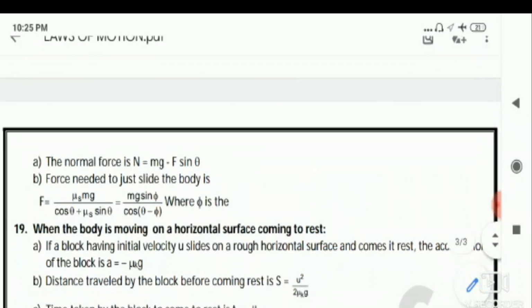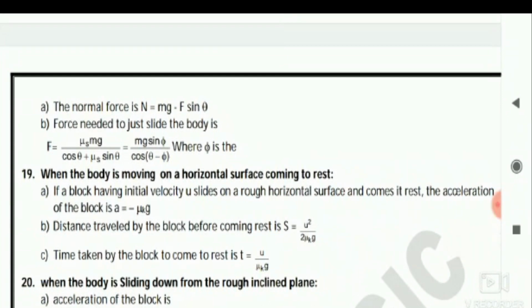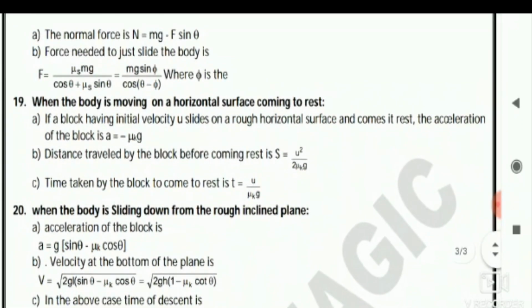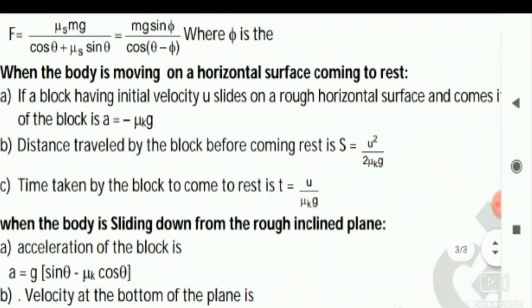Then force needed to just slide the body is F is equal to mu s mg. This derivation is also there in your textbook or in your notes, you can see that. Then when the body is moving on a horizontal surface and coming to rest, if a block having initial velocity u slides on a rough horizontal surface and comes to rest, the acceleration of the block is mu k into g. Very simple. Block is moving, due to the friction it came to rest. So both forces we have to make equal.